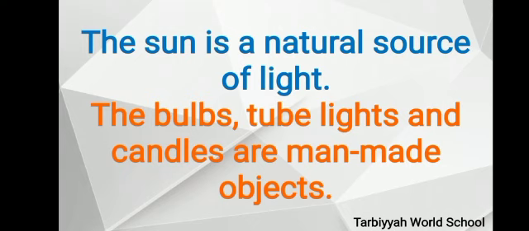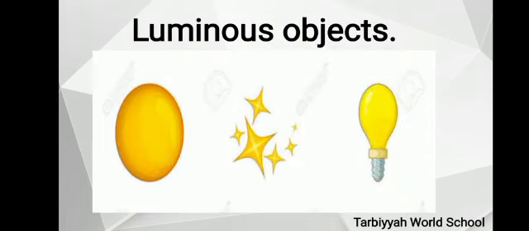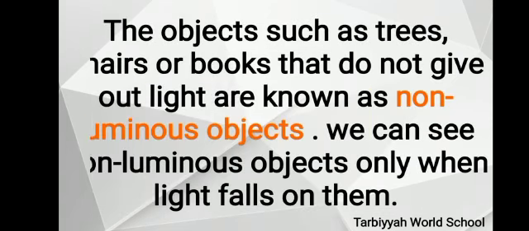The bulb, tube lights, and candles are man-made objects. The sun is also a star. Luminous objects: bulb, sun, and stars.